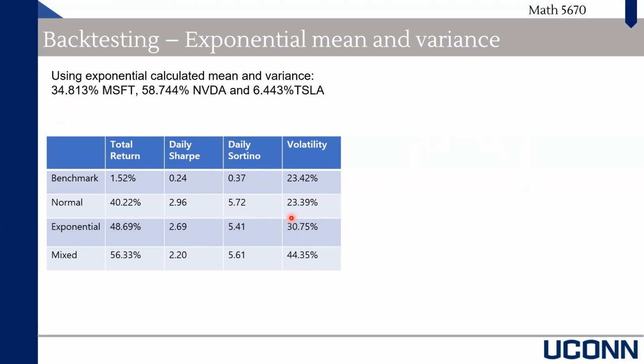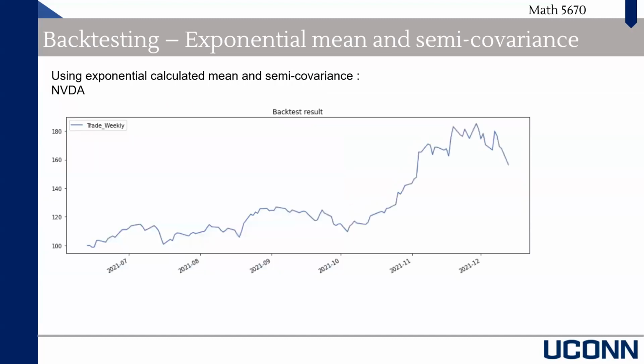We think that's due to including the Tesla stock, and the variance of the return of Tesla is really high compared to the other stocks. So if we build this kind of portfolio, that's the reason why we have higher volatility. Next.